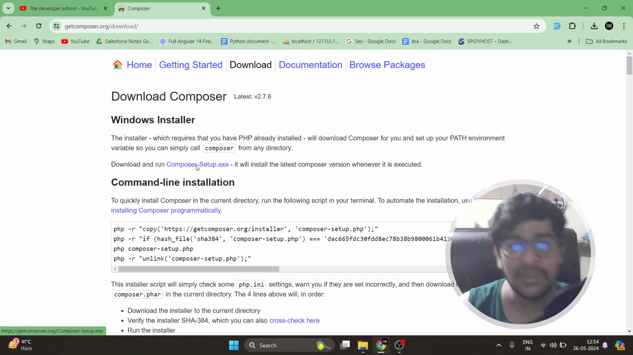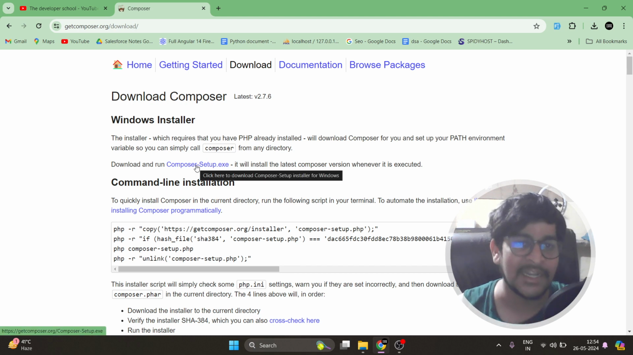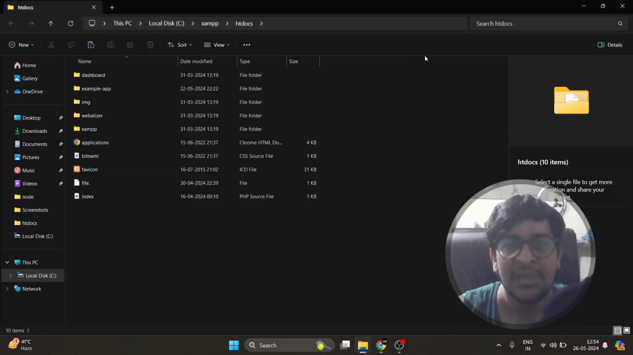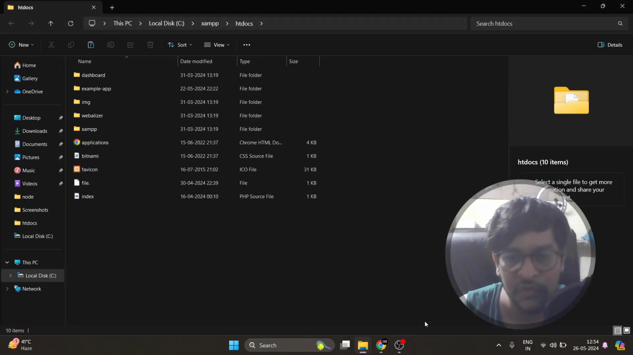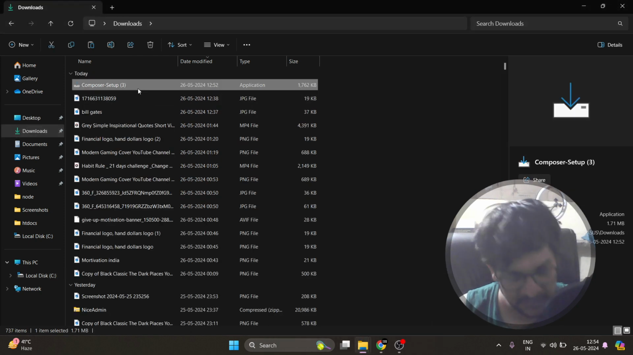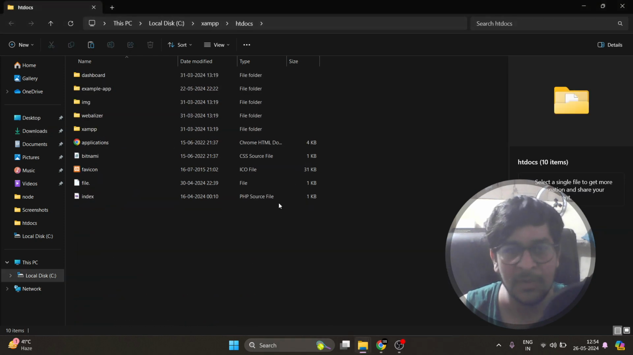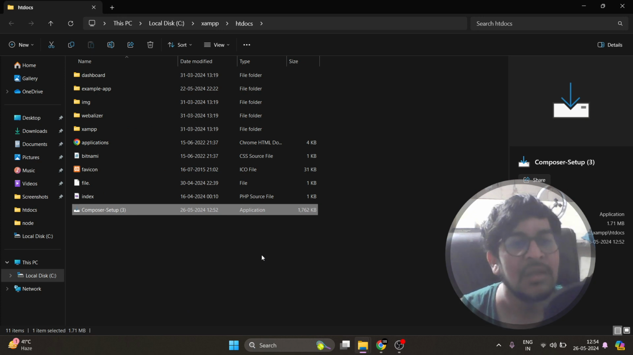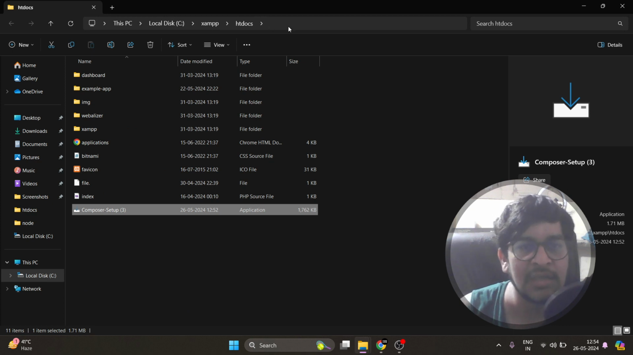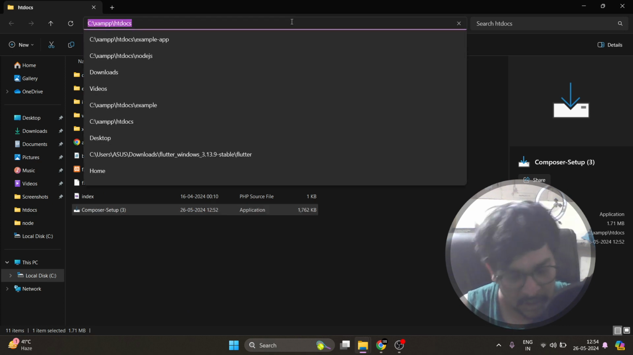Okay, so for installing Composer, directly after you click there, you have one file. That file is downloaded in my downloads folder. So this one is my file. I will cut it from here and paste it to the actual directory where I want to install Composer.